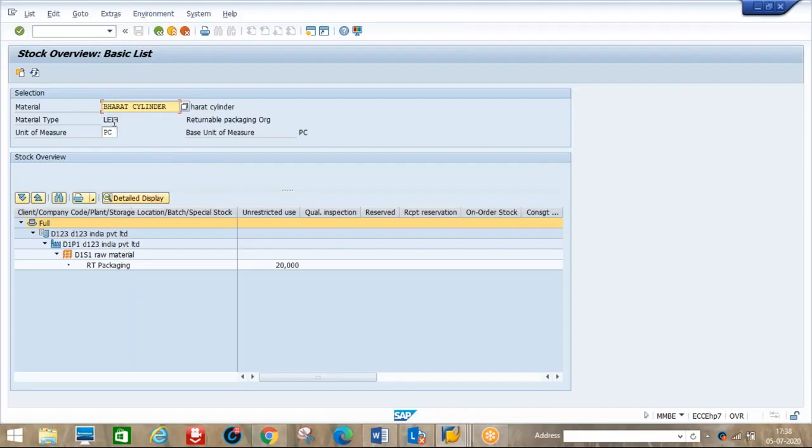So this is the material type we created at the time of MM01. We created this material under type LEH. That means this material goes back to the vendor. It is not our product. That is the reason it shows RTP, returnable transport package. After the cylinders are empty, we need to send them back. You come back and see, then it will be 0 here because we already sent it back, right? Then it will not show as stock.